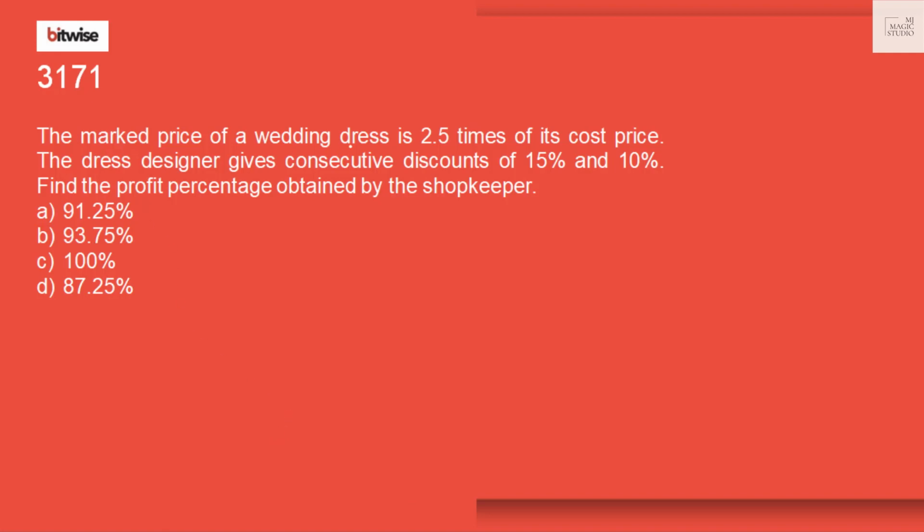The marked price of a wedding dress is 2.5 times its cost price. That means the marked price is 250 if the cost price is 100, so the marked price is 150% over the cost. The dress designer gives consecutive discounts of 15% and 10%. Discounts are always given on the marked price. So D1 is 15%, D2 is 10%. Find the profit percentage obtained by the shopkeeper.